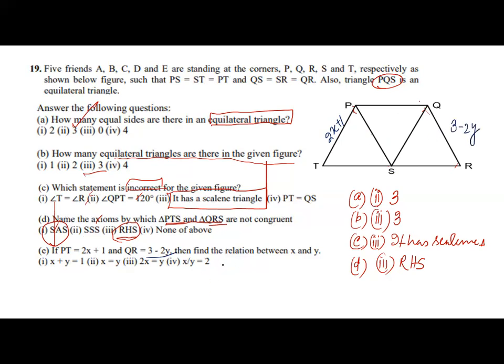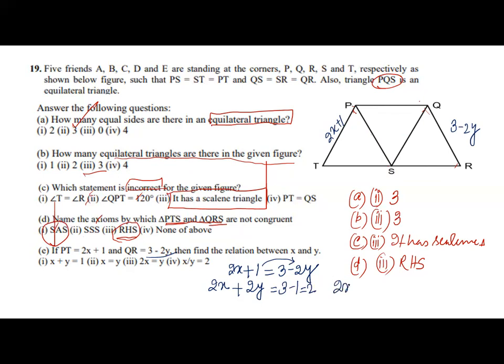So I'll find a relation between x and y. 2x plus 1 is equal to 3 minus 2y. So what will I do? I'll take x and y to one side. So 2y will be positive and I'll take the 1 to the right side. So it will be 3 minus 1, that will be 2.